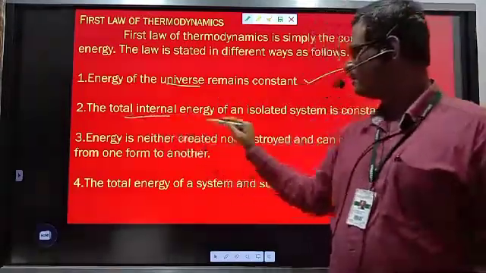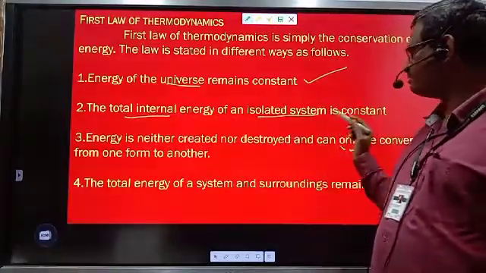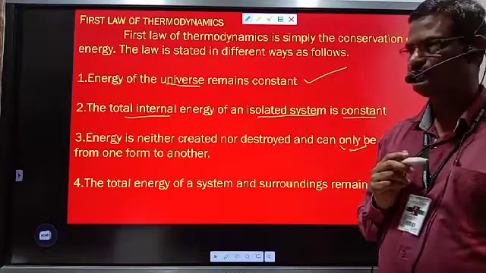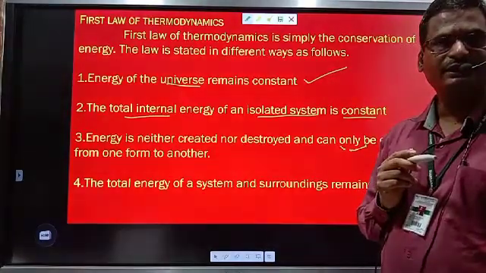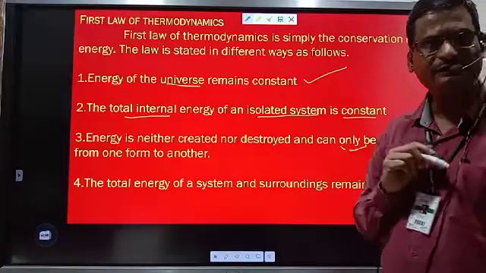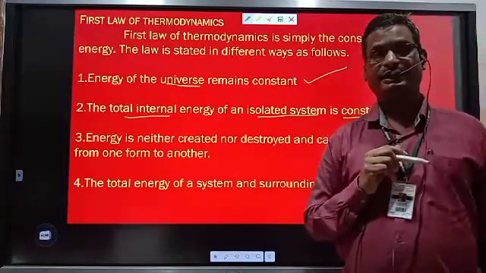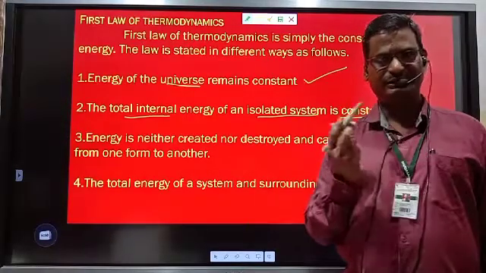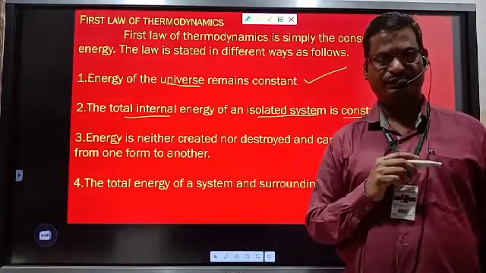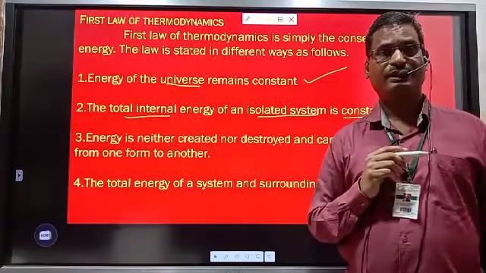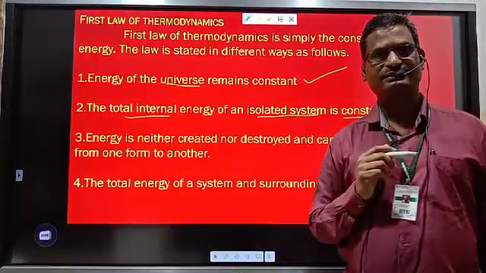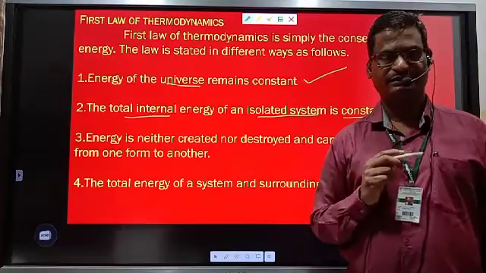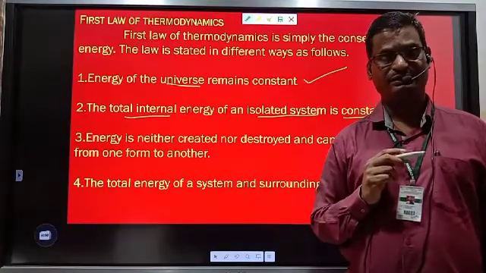The total energy of an isolated system is constant. We have studied three types of systems: open, closed and isolated. In an open system, there is exchange of both energy as well as matter. In a closed system, there is exchange of energy, but matter remains constant. Matter is not exchanged.